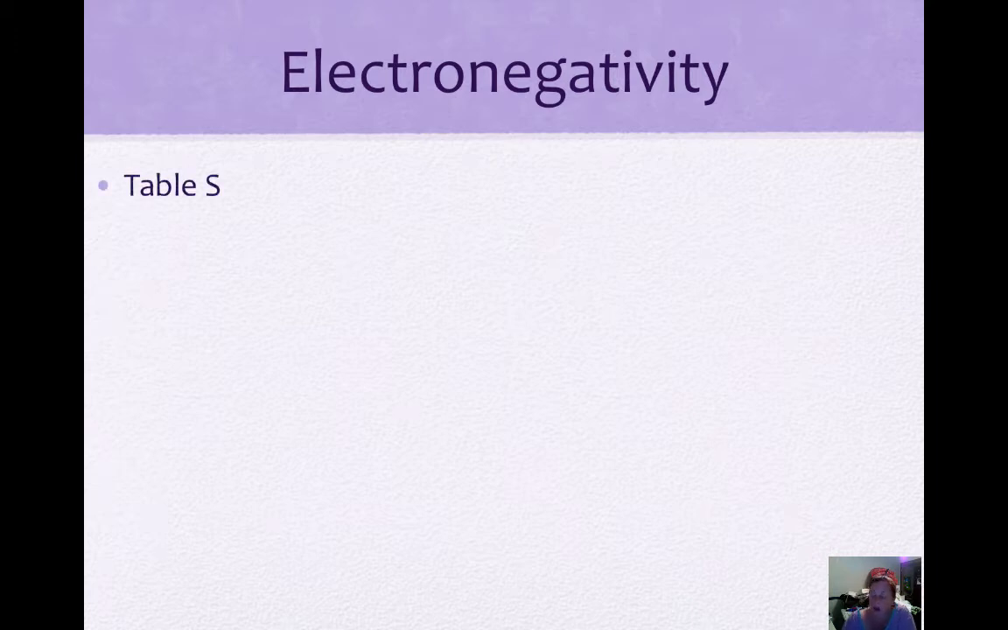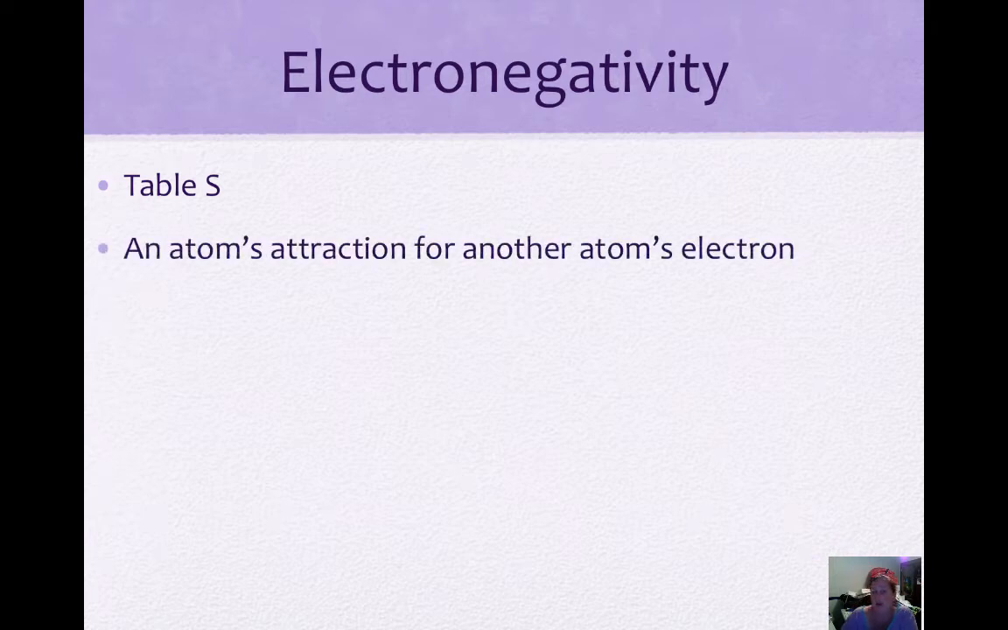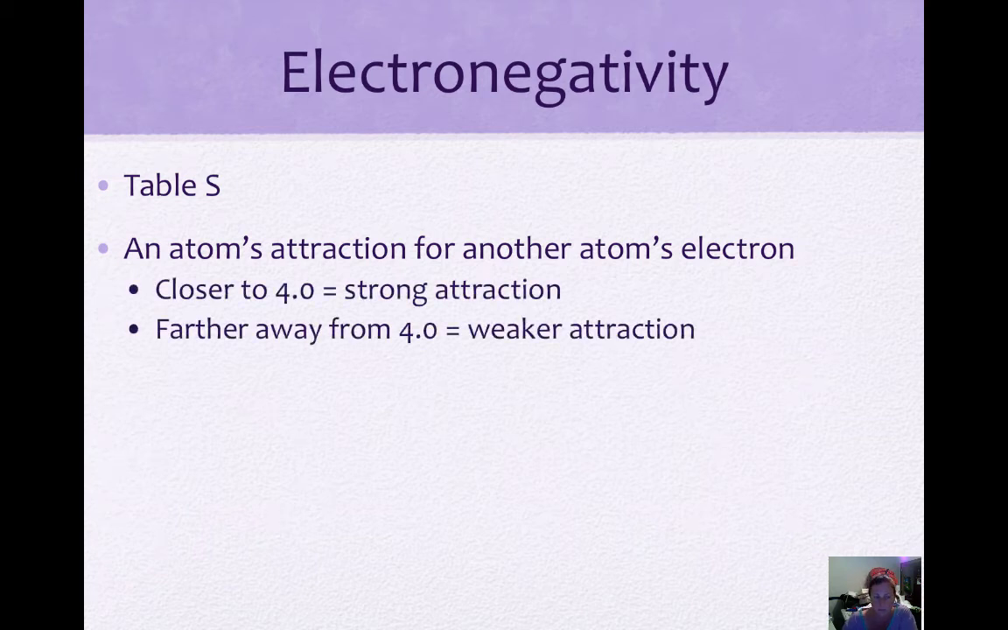Electronegativity. Table S shows the electronegativity of the different elements, and this shows the atom's attraction for another atom's electrons. So electronegativity is how attracted the protons in the nucleus are to another atom's electrons. When the electronegativity is closest to 4.0, this is a very strong attraction, and when it's further away from 4.0, it's a really weak attraction.